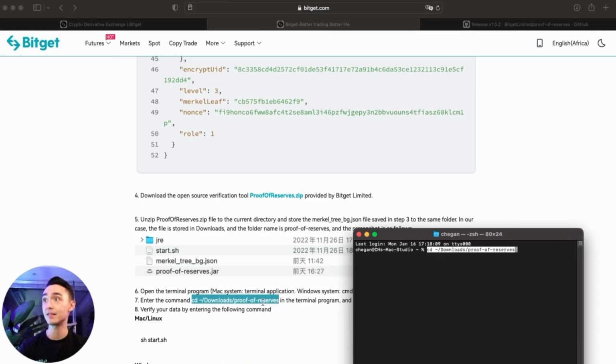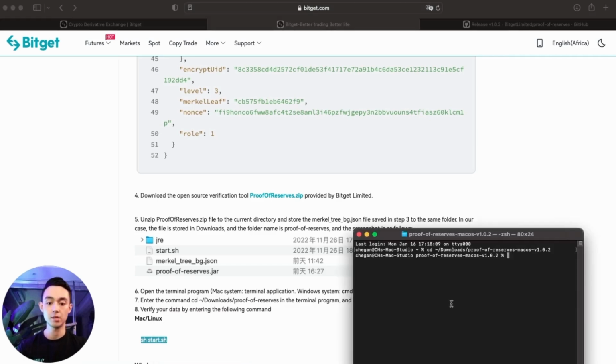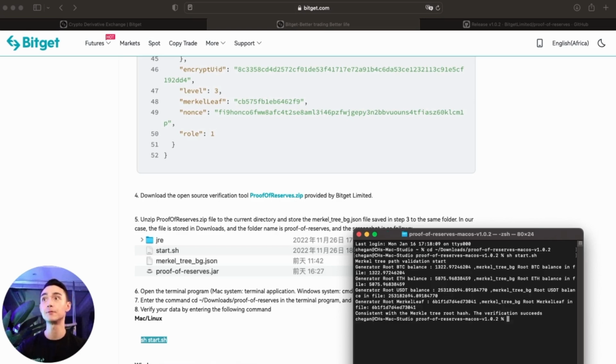So I just pasted that, and then we click tab on your keyboard and then enter. And then from there we go back to here where you see SH, you highlight that, click copy, and again we go back here, we paste it, and then we click tab again and then enter, and you will see here your Merkle Tree details coming out.